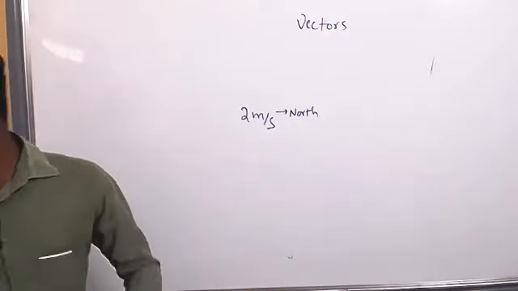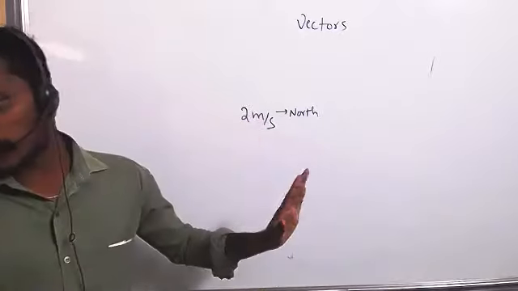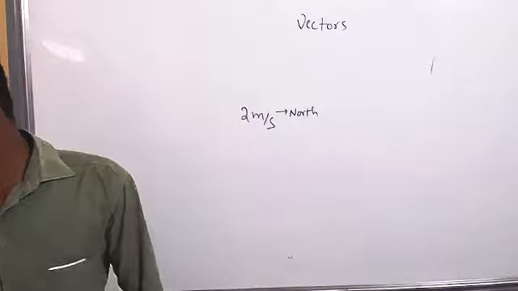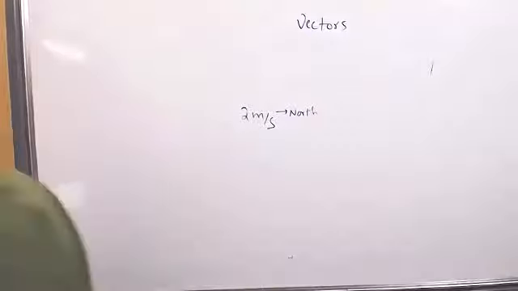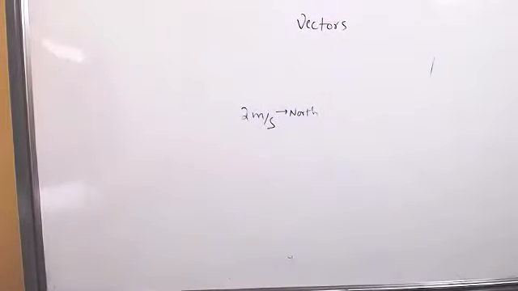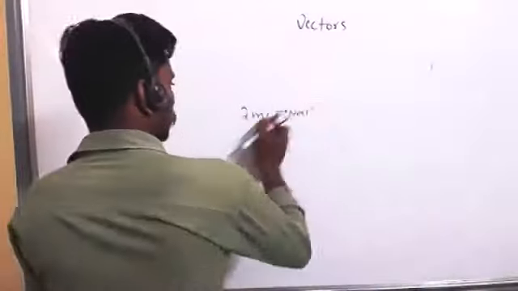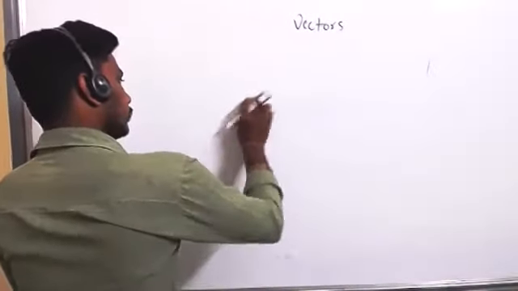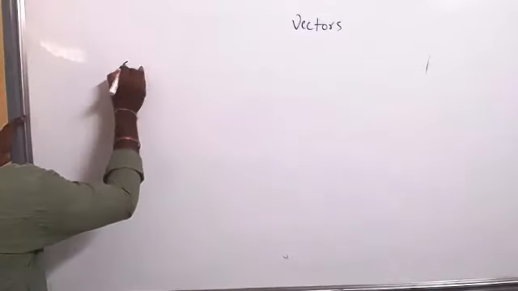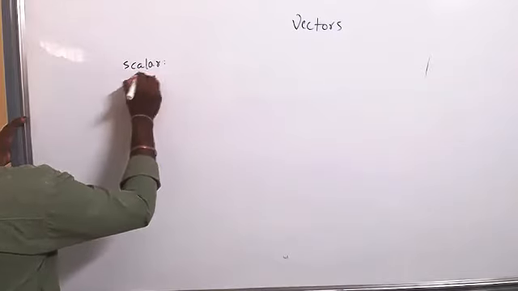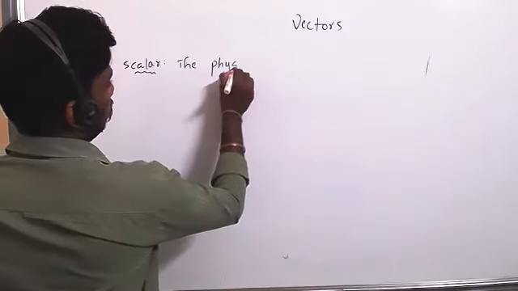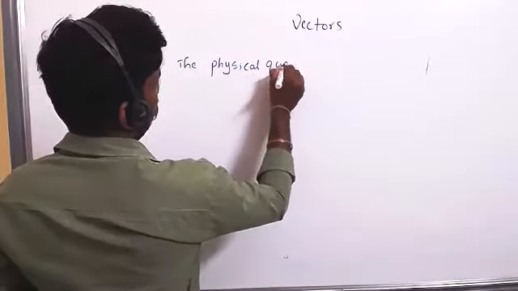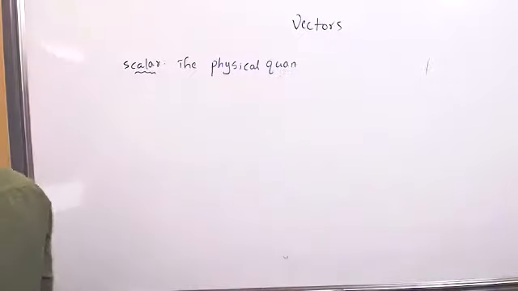So a physical quantity which has both magnitude and direction is called a vector. A scalar is a physical quantity which has only magnitude and no direction.